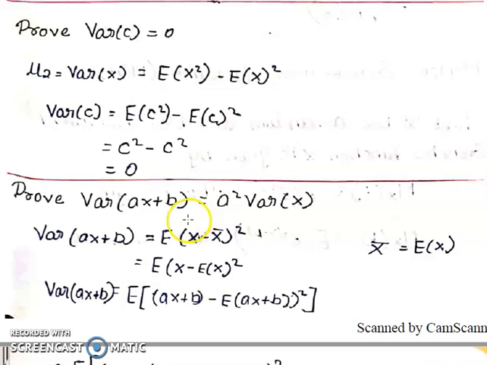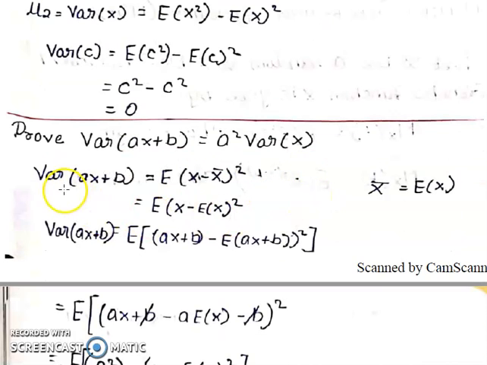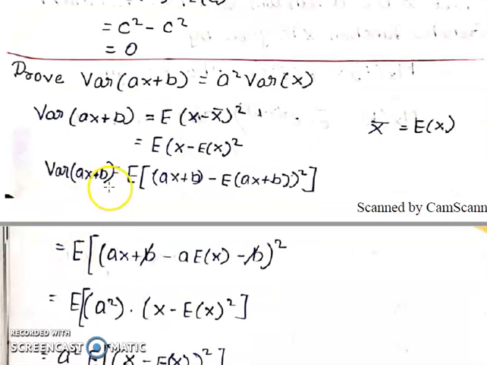Prove that variance of ax plus b equal to a square variance of x. Okay. Now, variance of ax plus b equal to E of (x minus x bar) the whole square. We are going to use this formula. Okay. Variance of ax plus b equals simply (ax plus b minus E of ax plus b) the whole square. Okay. Right. Now, this is ax plus b. Now apply expectation, it becomes a E of x plus b is there. Simply b. Minus is there. So, put minus on both sides.